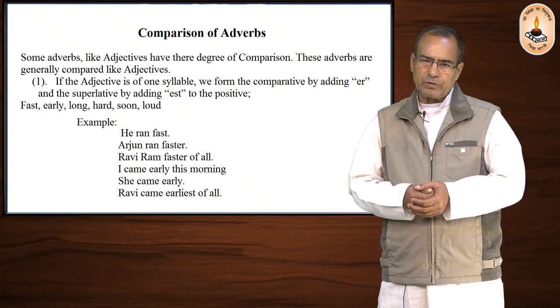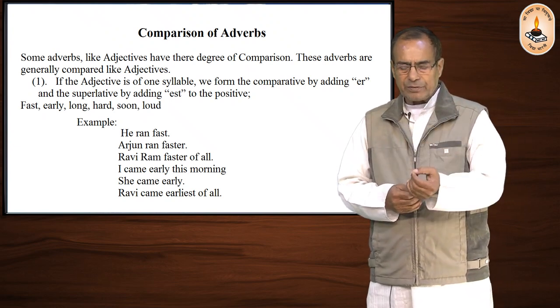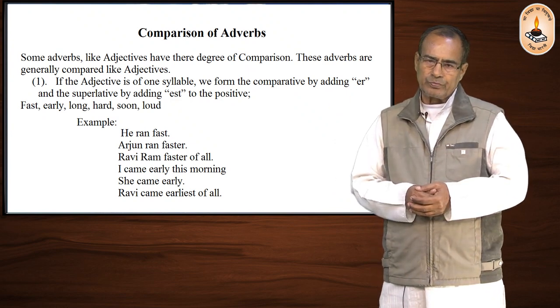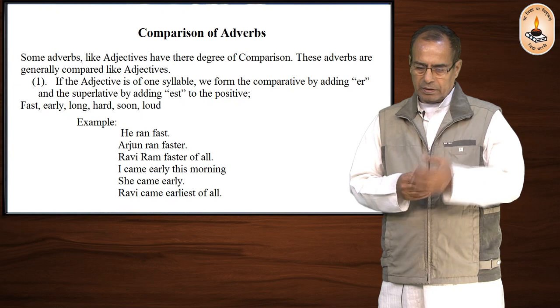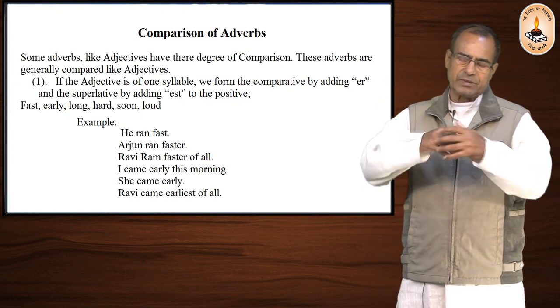Some adverbs, like adjectives, have 3 degrees and they are used as such for comparison.